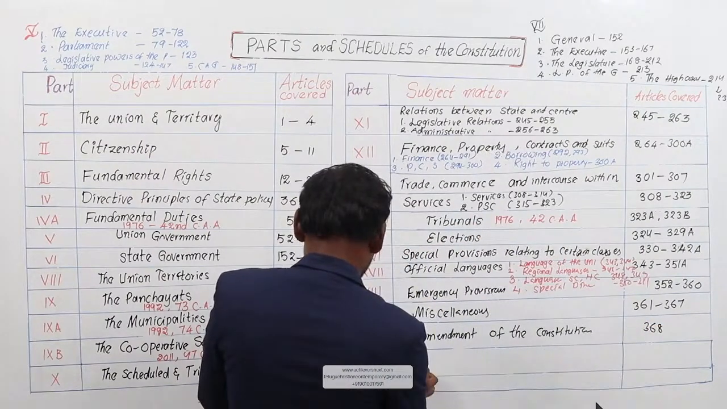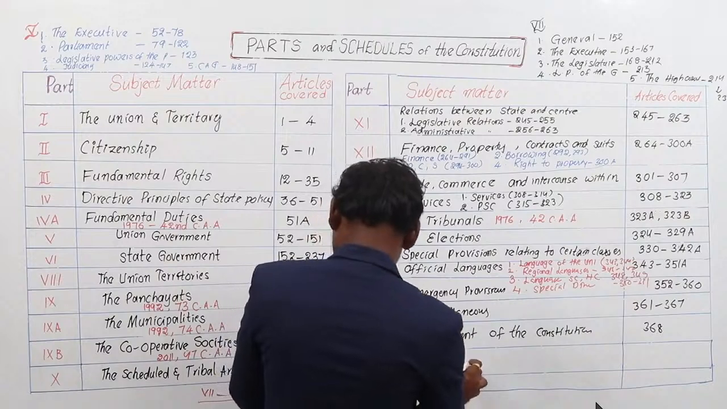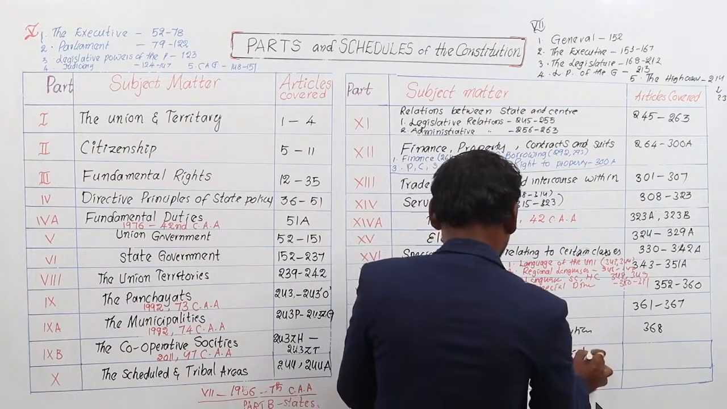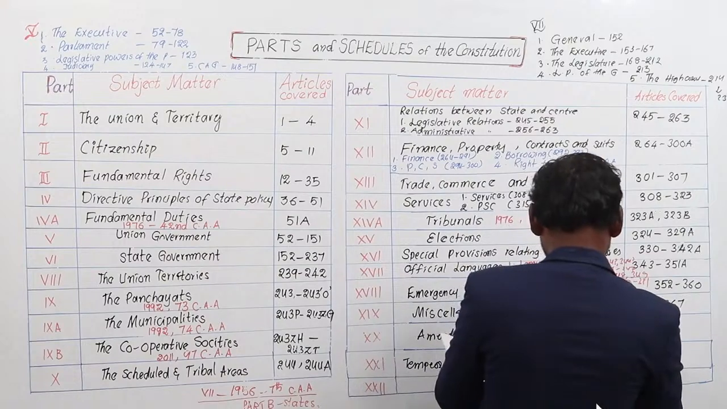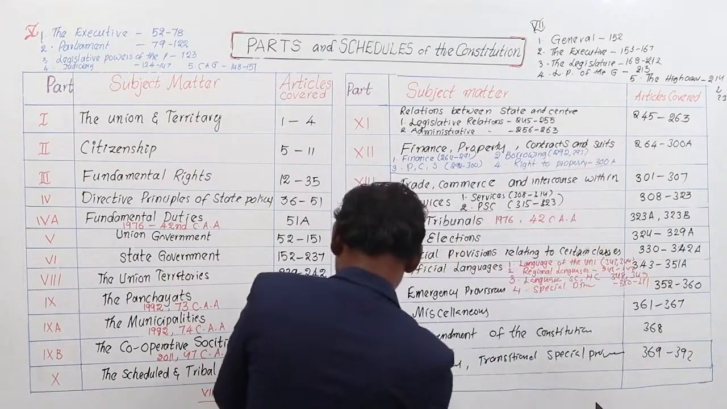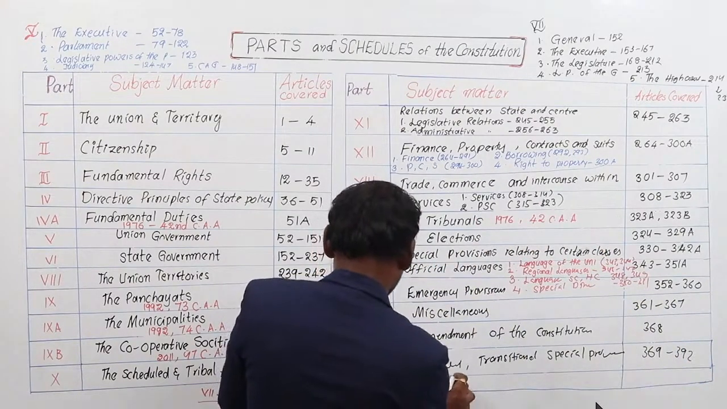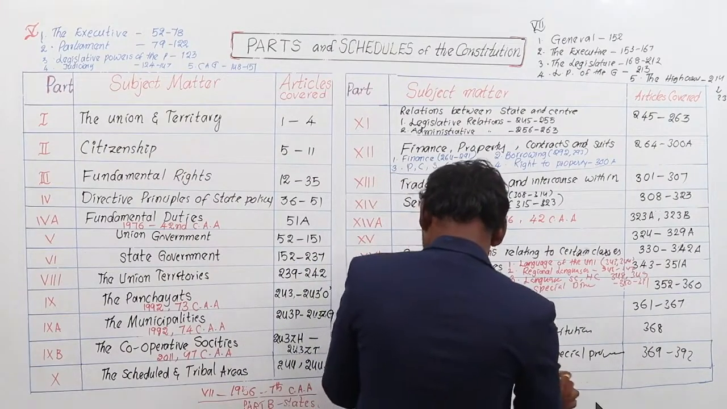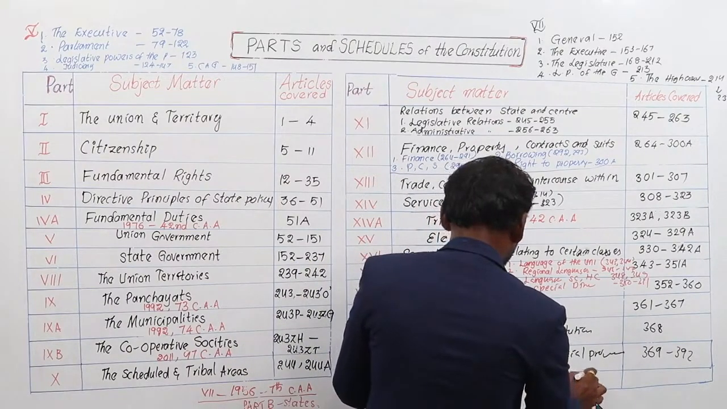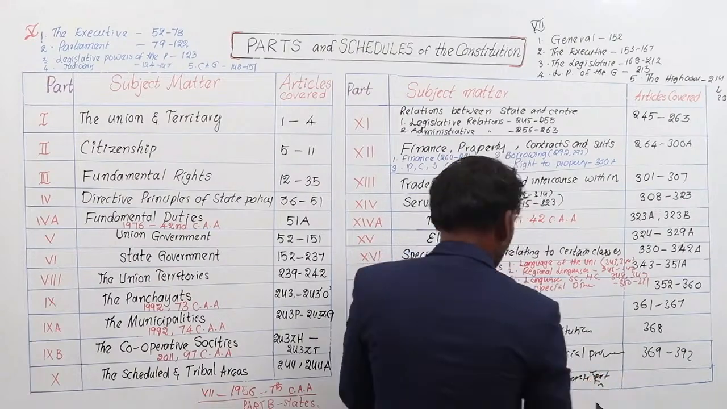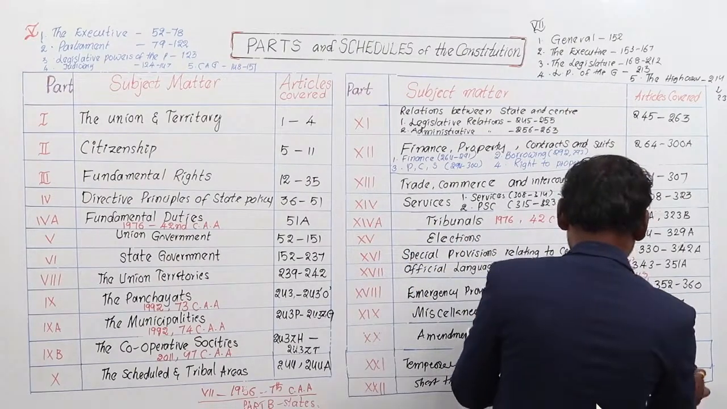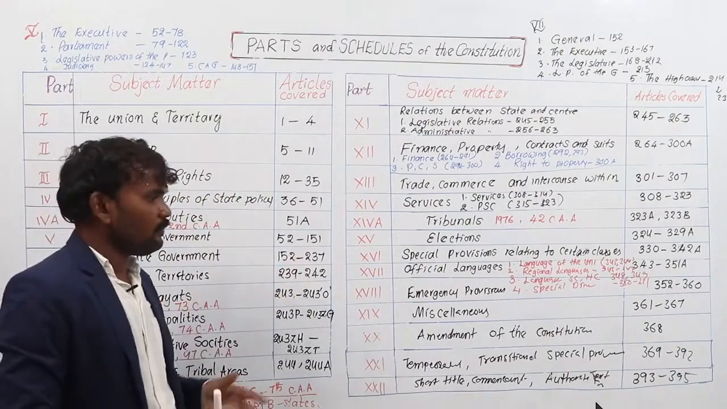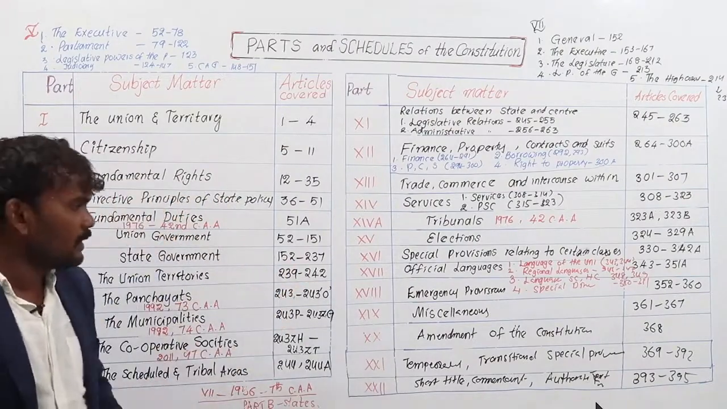Part 21, temporary, transitional and special provisions, articles cover 369 to 392. And the last, 22nd part, is short title, commencement, authoritative text in Hindi, and repeals, articles 393 to 395. These are the 25 parts of the Indian Constitution.